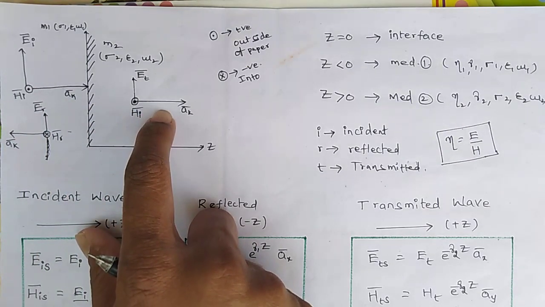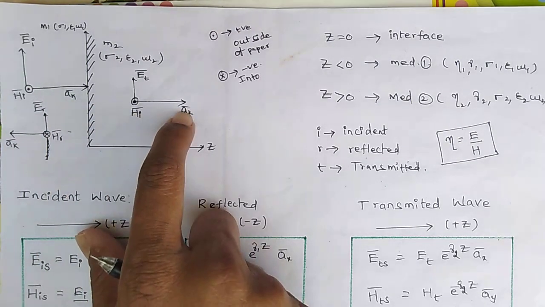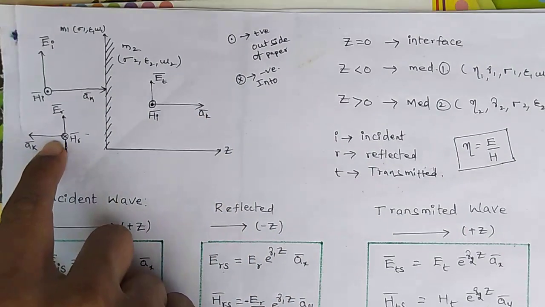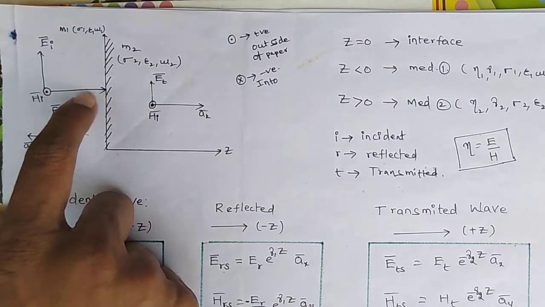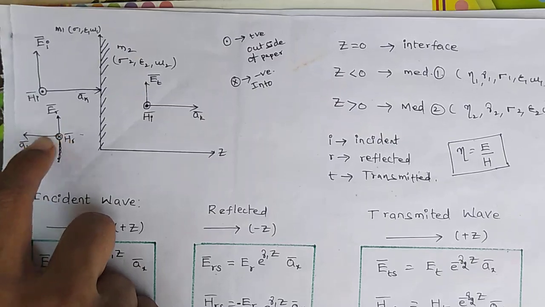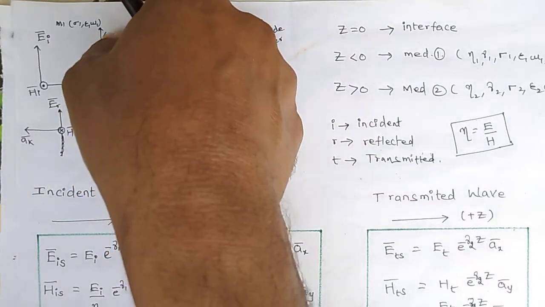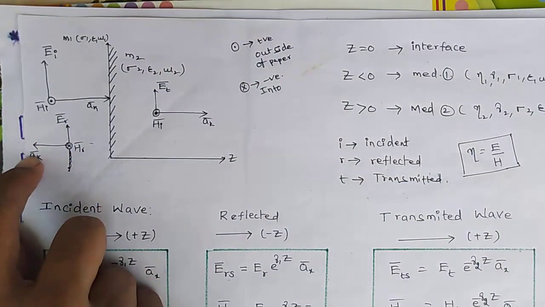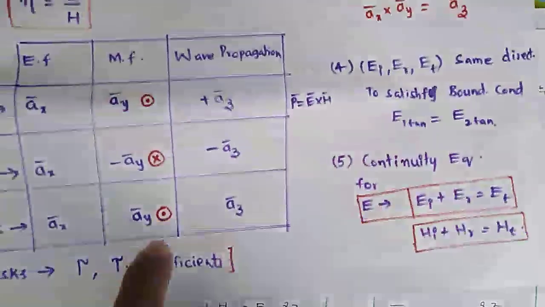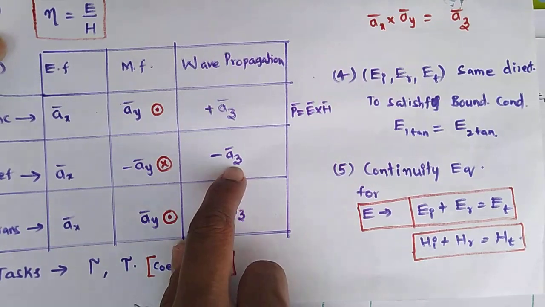Again, for the transmission also, positive AZ direction. For the reflection, this wave is reflected, coming out from the medium boundary, so that direction is minus AZ. So for the reflection I got the wave propagation as minus AZ.